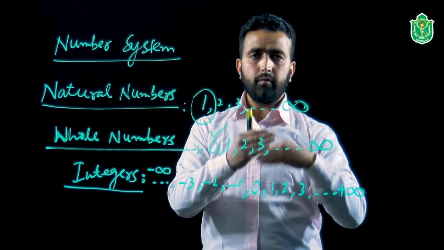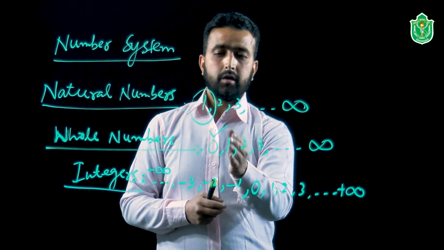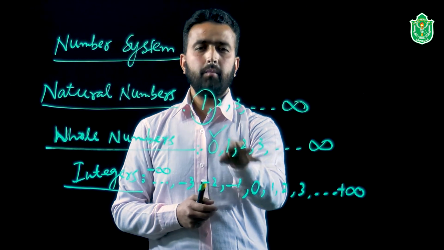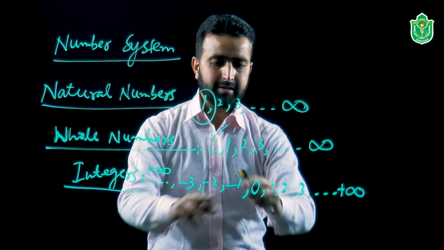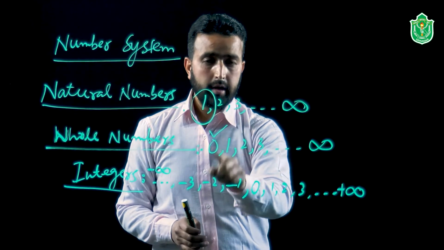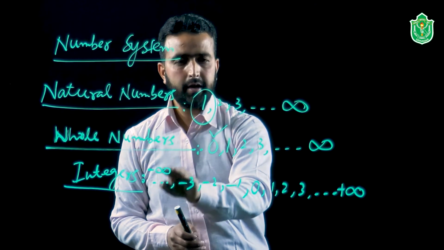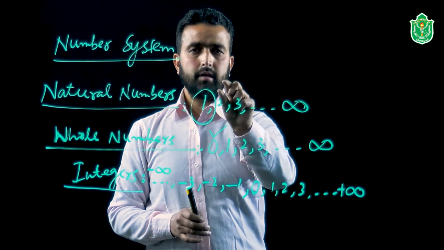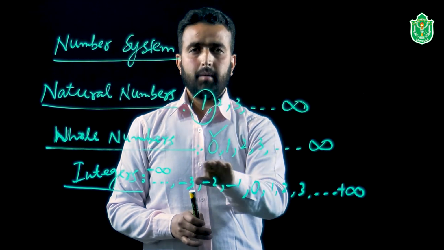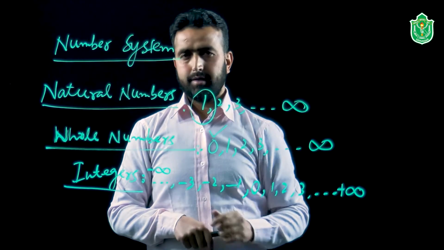Now, if we reverse the concept of naming the numbers, what can we say about the integers? Can we give all the integers the name of natural? Can we write them as natural numbers? All of the integers are natural, here we have to check. There is involvement of 0 first, which is not present in naturals. Then there is the involvement of negative numbers; in the case of the naturals, no negative number is present. So we cannot give them the name natural numbers. All the natural numbers are integers, but all the integers are not naturals.